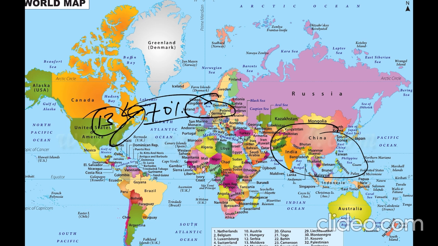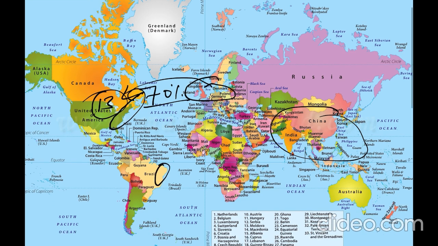Second comes secondary concentration of the population. Secondary concentration of the population includes areas like eastern Brazil as well as the Plate Estuary, and the population that lives along the Nile River in Egypt, and the southeastern part of Australia, where the capital of Australia and the major cities are, on the eastern side of the Great Dividing Range, especially in the southeastern part. These are the places that are known as the secondary concentration.